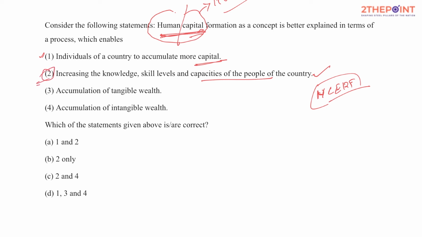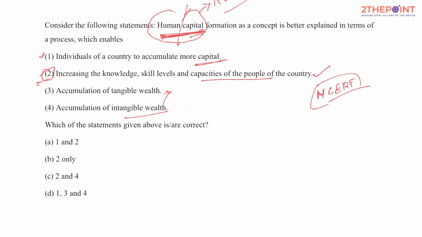Now let's say accumulation of tangible wealth. If the word were only capital, then this could be an answer, but it is human capital, isn't it? So obviously this cannot be the better option, because this is a term that refers to human capital. Accumulation of intangible wealth. But who is accumulating the intangible wealth? That's not clear, isn't it? Who is accumulating that intangible wealth?